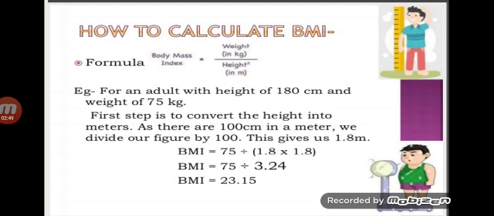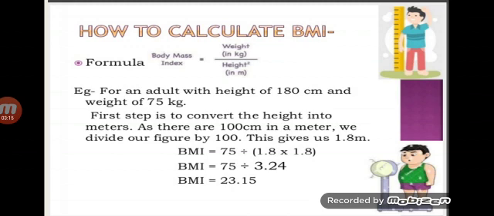Now we have to apply the formula of BMI. The formula is weight in kg upon square of the height. After putting this in the formula, we get BMI, that is 23.15. This means this adult is a healthy person.